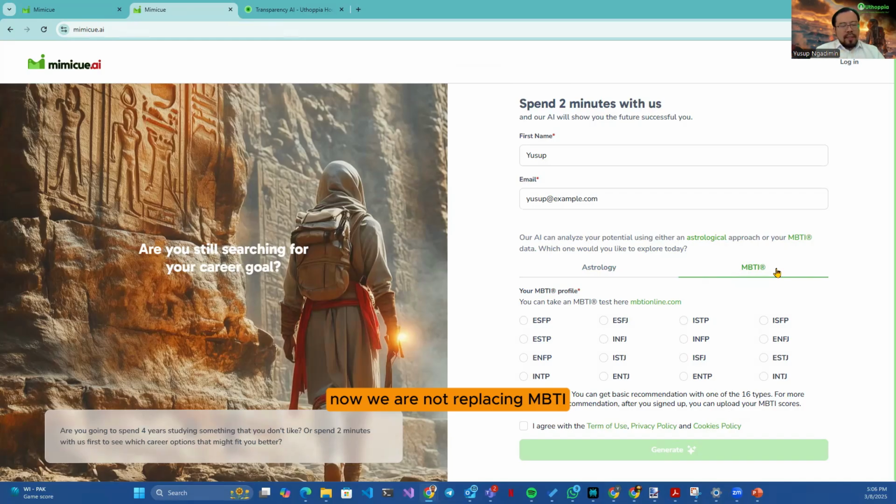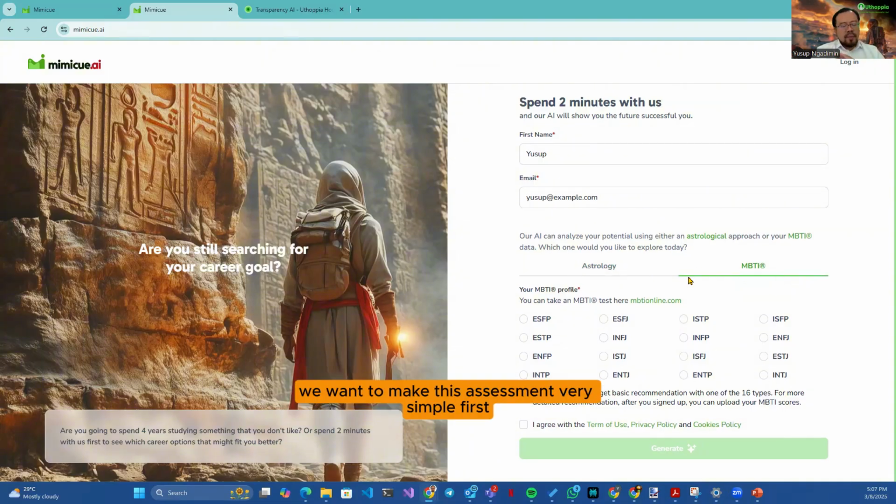Now, we are not replacing MBTI. We just want to take MBTI data, what MBTI says about you, and then understand how we can recommend careers that are suitable to you. If you look at the MBTI, we want to make this assessment very simple first. There are 16 MBTI types over here. If you have done your MBTI assessment, you will know your type. You just need to select your type. If you do the MBTI assessment, it will also give you some scoring.